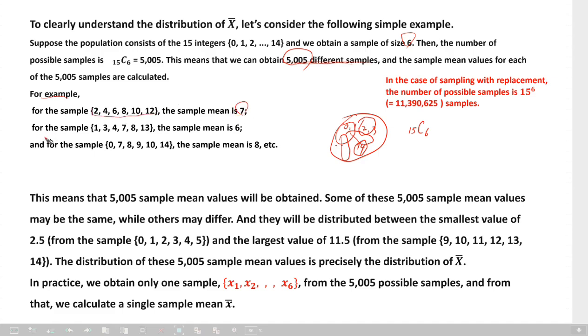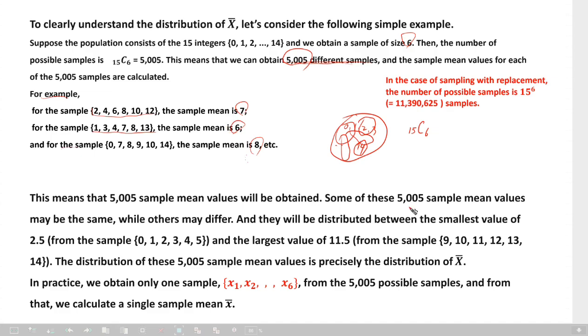Or if you get sample 1, 3, 4, 7, 8, 13, then sample mean is calculated as 6 from these values. And another one, sample is 0, 7, 8, 9, 10, 14, then sample mean is 8, and so on. How many sample means? 5,005. Many sample means. Okay?